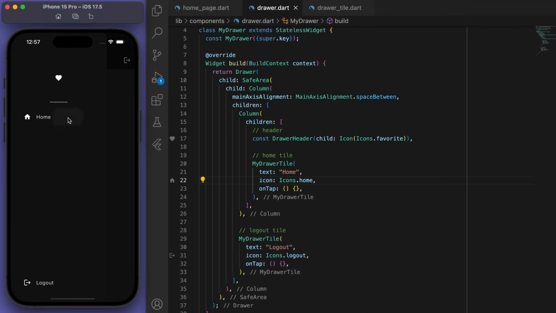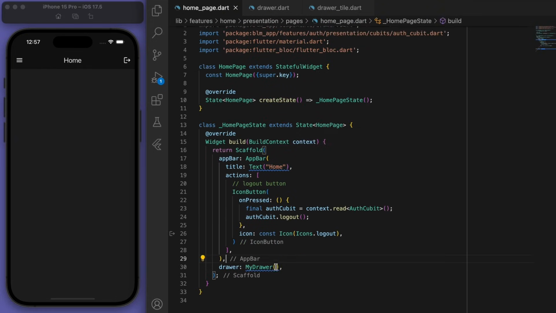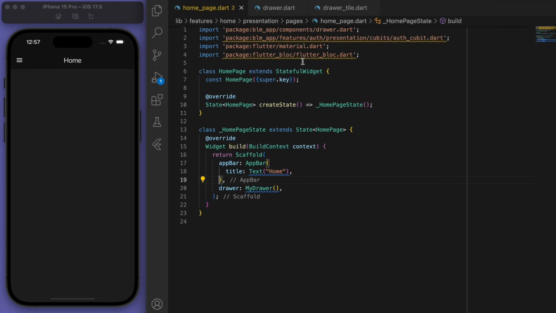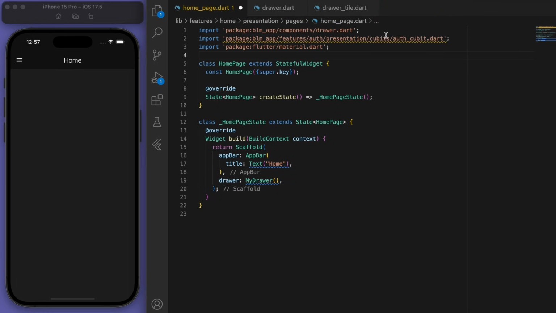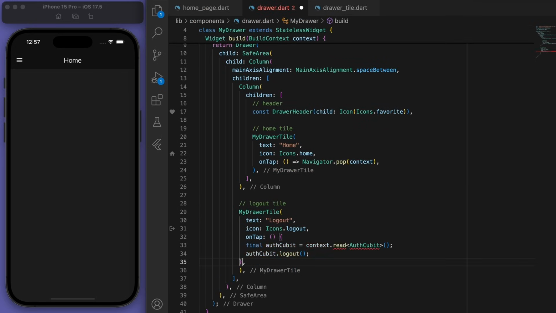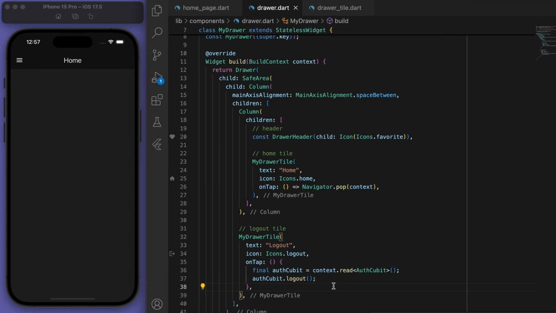Now when it comes to the home tile, if I tap on this, we just want to pop the navigation. And for the login or the logout button, we actually did this over here in the home page directly, right? So let's grab that. And I'm going to just put it in the drawer here to log out. Awesome.